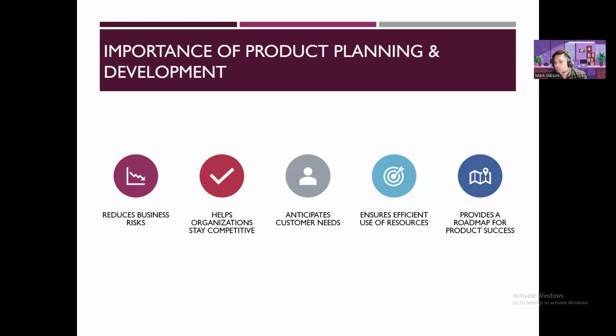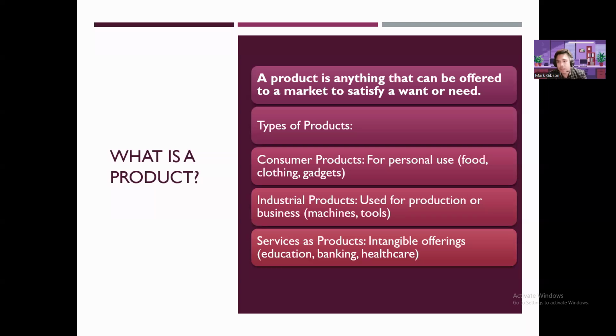And then it provides a roadmap for product success. Again, going back to the essentials of planning, it's basically setting up for success. There's this concept that if we fail to plan, it's just giving us an undesirable result. So what is a product? Again, here class, let's define what a product is.